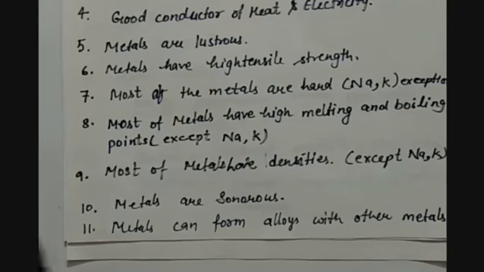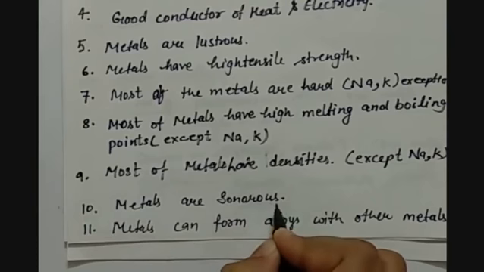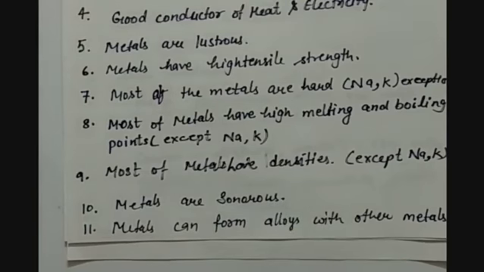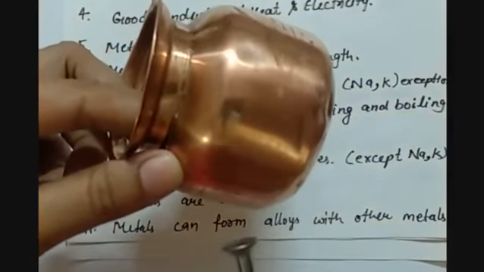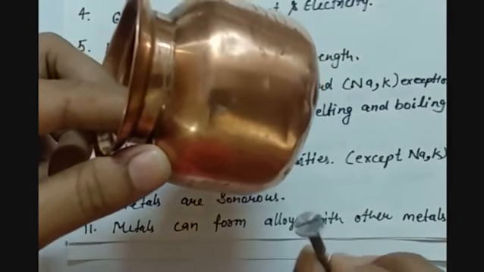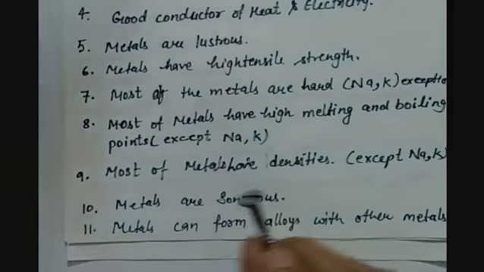The next property is metals are sonorous. Sonorous means produces sound. You can see that this copper metal, when I am hitting it with some element, is producing sound.